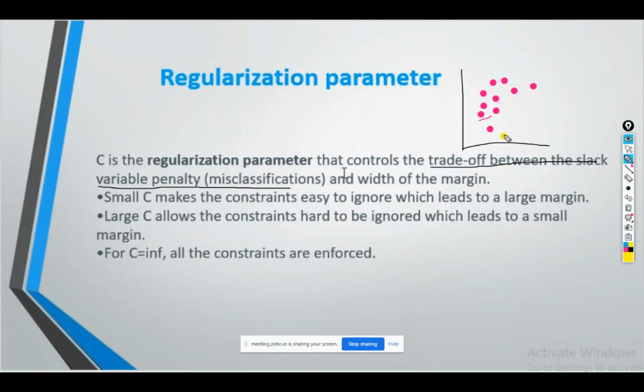Suppose I have points like this, these are my red points and my pink points.